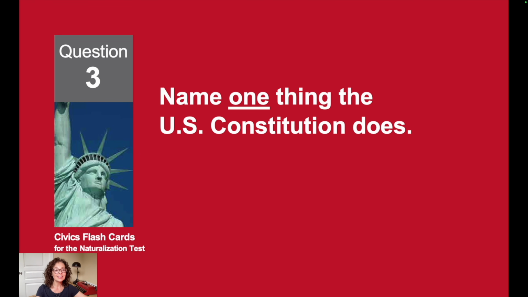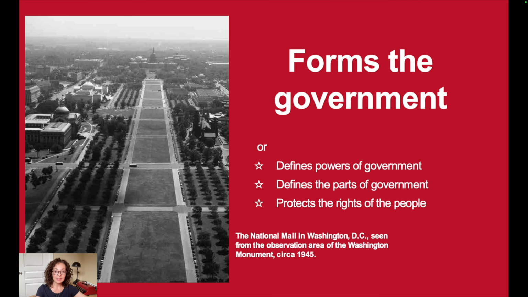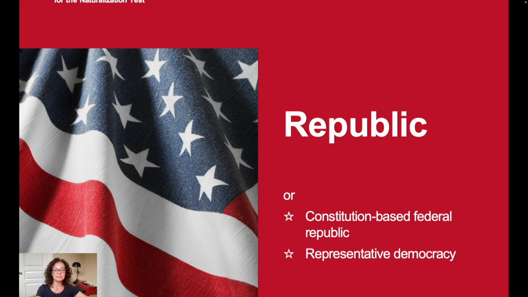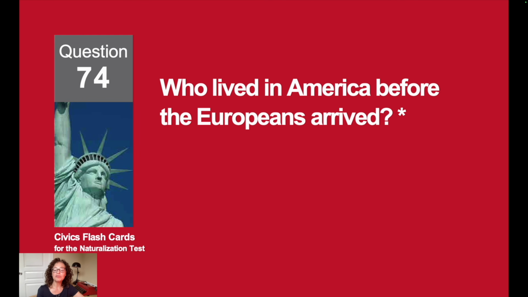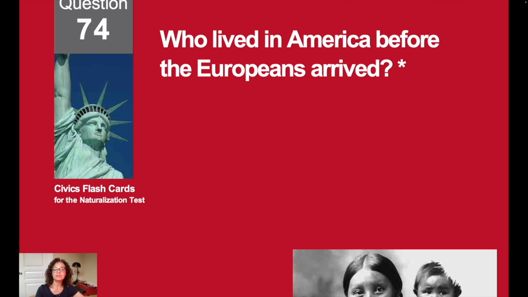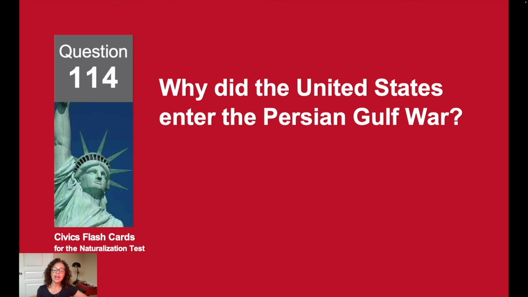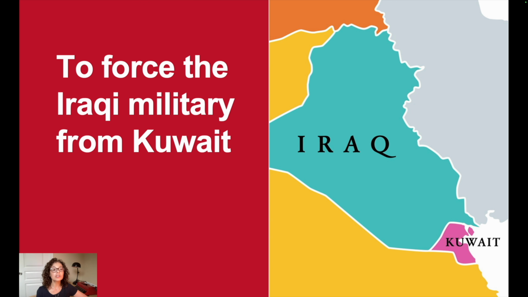Name 1 thing the U.S. Constitution does. Forms the government. What is the form of government of the United States? A republic. Who lived in America before the Europeans arrived? American Indians. Why did the United States enter the Persian Gulf War? To force the Iraqi military from Kuwait.